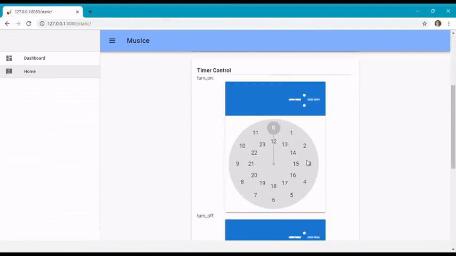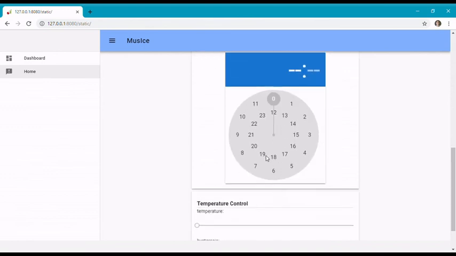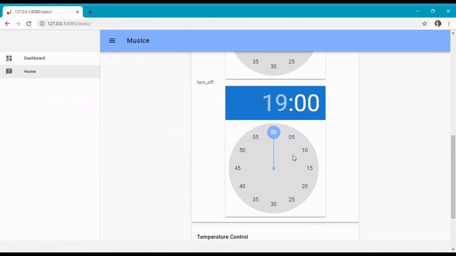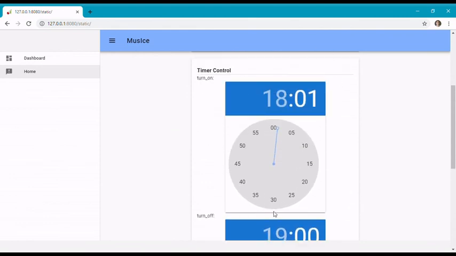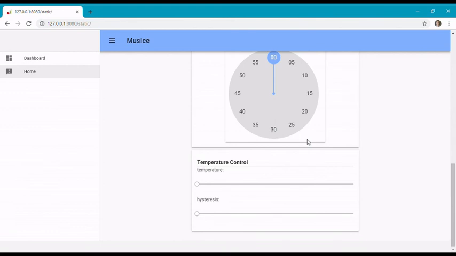Timer control has of course a time selection, which means turn on and turn off, and can be configured using this visual clock. Temperature control has two number inputs, which can be configured using the sliders.